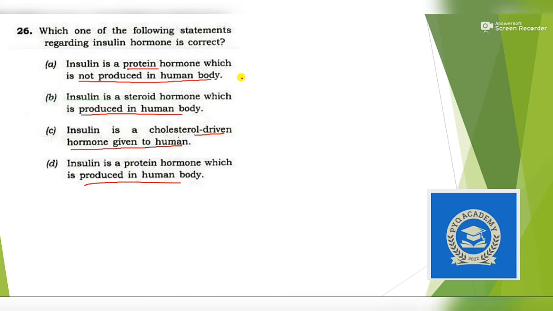So we know that diabetic persons are those in whose bodies insulin is not being produced, and in a healthy person insulin is produced in an adequate amount. So yes, that means insulin is produced by our body. So the not-produced options are totally incorrect. Now we are left with insulin is a steroid hormone or insulin is a protein hormone. So we are left with 50-50, and insulin is a protein hormone. Even if you don't know, you can take it as a 50-50. Answer is option D. Insulin is a protein hormone which is produced in the human body.